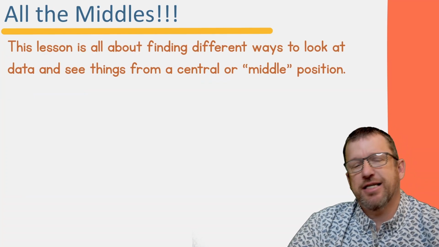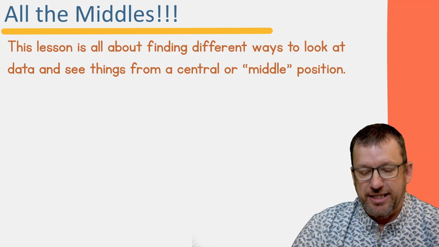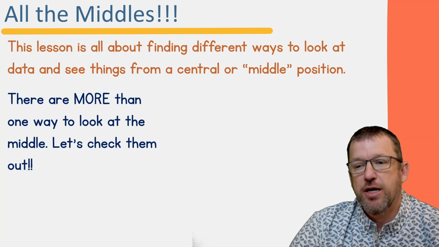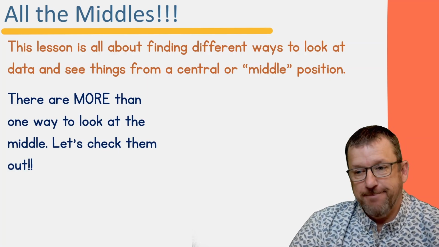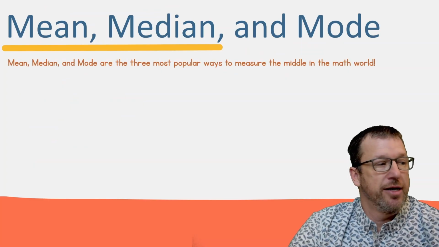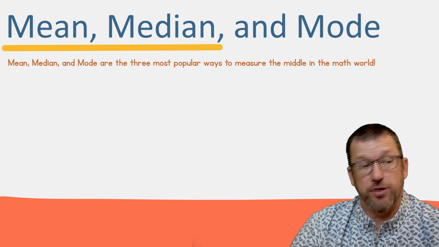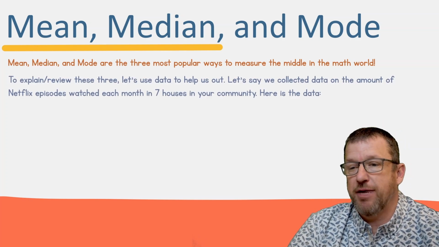All right, so this lesson is about finding the different ways to look at data and find the central or middle position. There is more than one way to look at it. So let's check them out. First of all, we're going to focus on mean, median, and mode. And these are the three most popular ways that we look at measuring the middle in the math world.